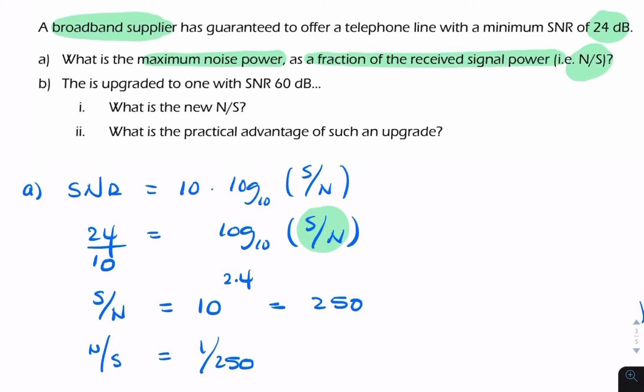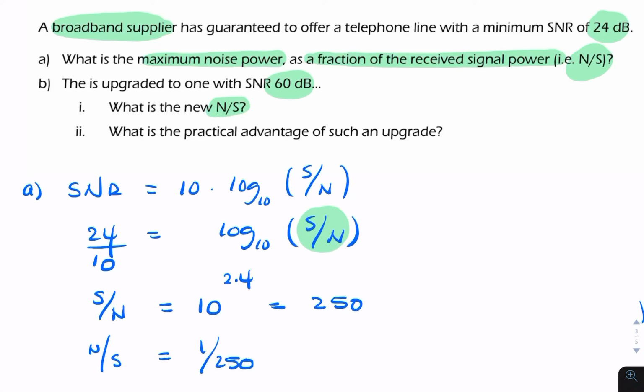Now in part B, the telephone line is upgraded. The quality is improved to 60 decibels. So now we have either an amplified signal or a reduced noise, but the ratio between the signal power and the noise power has been improved to 60 decibels. So the question is, what is the new noise to signal power? So it should be a smaller fraction than 1 over 250.